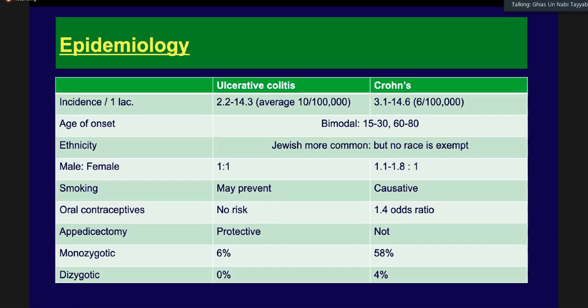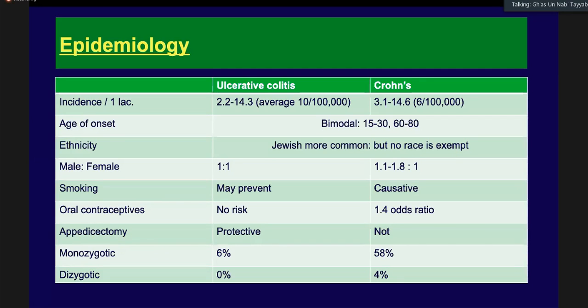Is there any particular age where we should expect that ulcerative colitis will present? Generally, there's a bimodal presentation, either in the teens or early adulthood, or then later in life, above the age of 60. Any ethnicity in Pakistan is vulnerable, although Jewish people seem to be more commonly affected by ulcerative colitis and similarly Crohn's disease. And although it has been understood that Crohn's disease is more common in the West as compared to Pakistan, over the years we have started to see a greater number of people coming with the diagnosis of Crohn's as well.